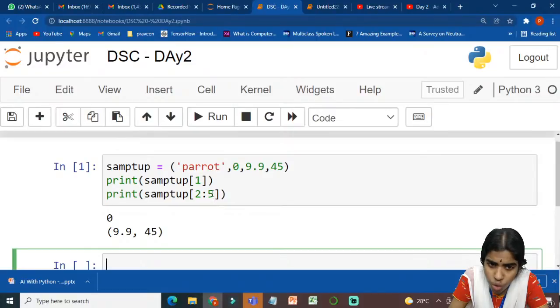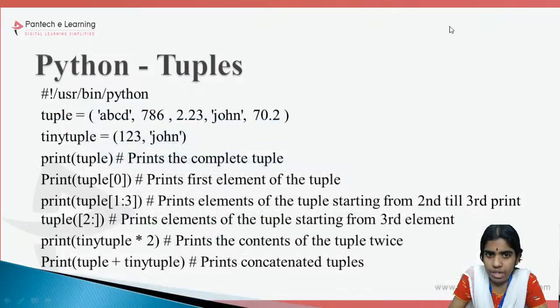So what is the use of the colon operator that is available? If I want to fetch some specific elements from my entire tuple, I can go for the colon operator. So till this part, is that clear? What do you mean by a tuple?